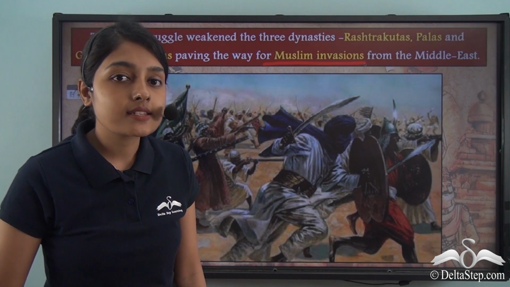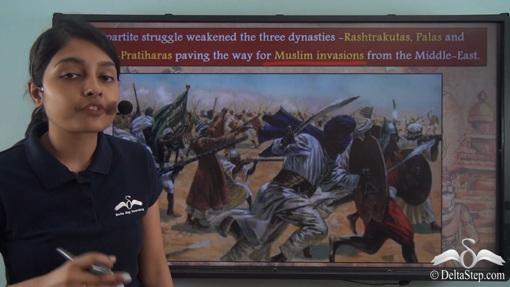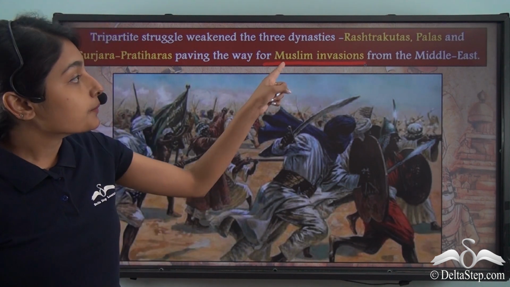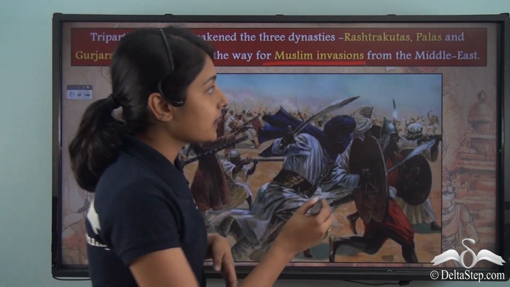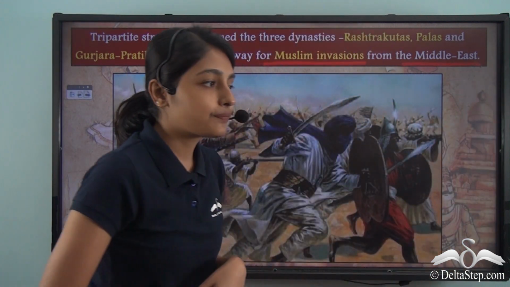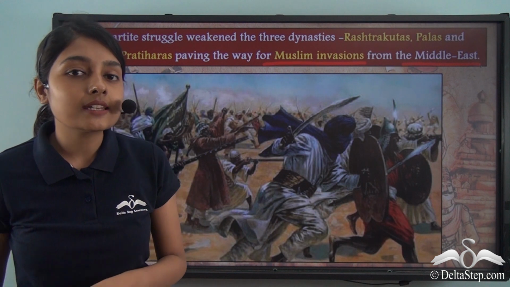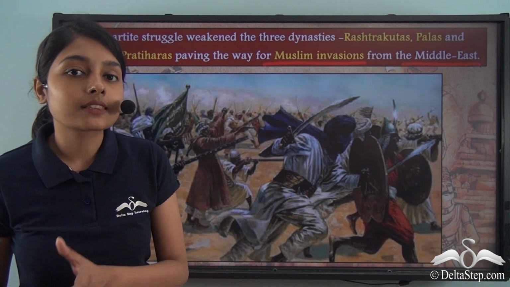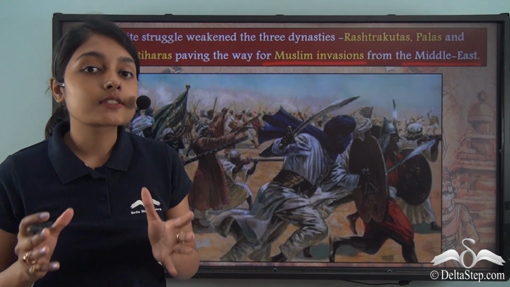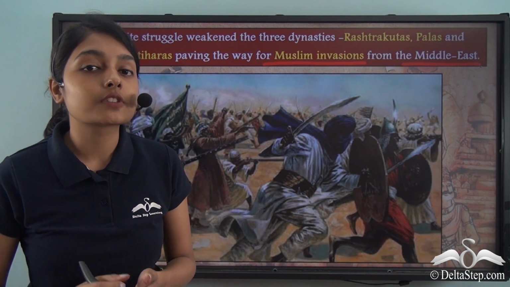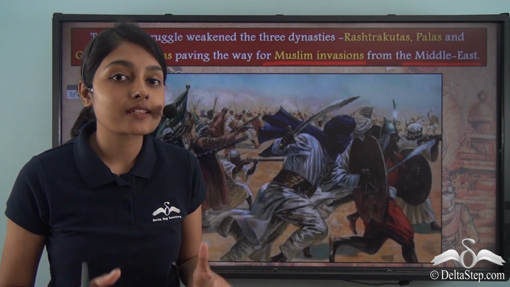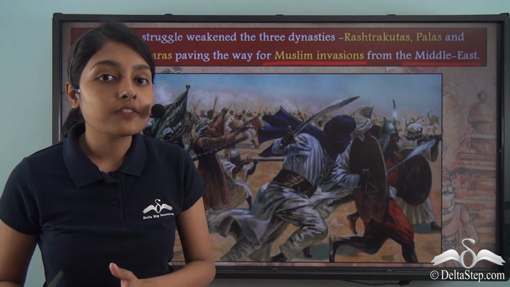When these 3 dynasties were fighting to gain control of Kannauj and were embroiled in the tripartite struggle, Muslim invasions started coming in from the Middle East. So, unwillingly, these dynasties paved the way for Muslim invaders to attack the Indian subcontinent. This was one of the biggest consequences of the tripartite struggle. Now let us find out in detail which Muslim invader invaded India from the Middle East.